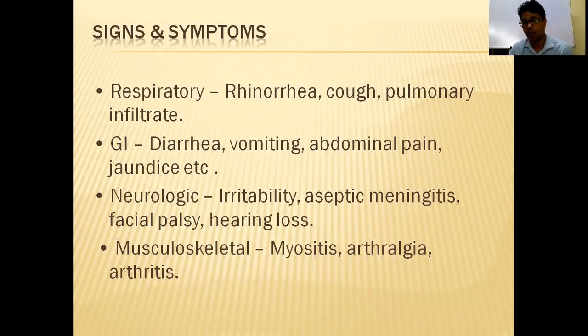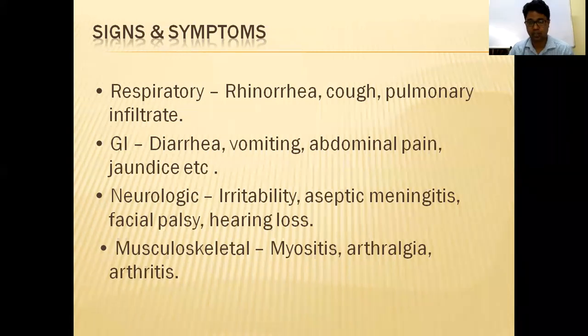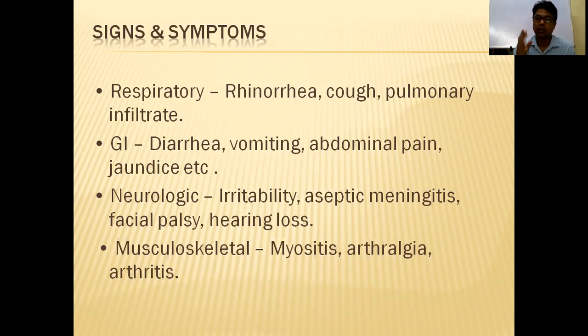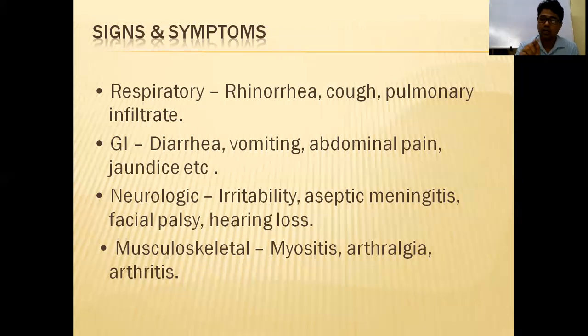But in classical KD, you always get more than 4 signs with fever. That is the difference. And incomplete KD is most common in infants, below 1 year. Remember, classical KD is 4 years, node-first KD is 2 years, incomplete KD is 1 year.